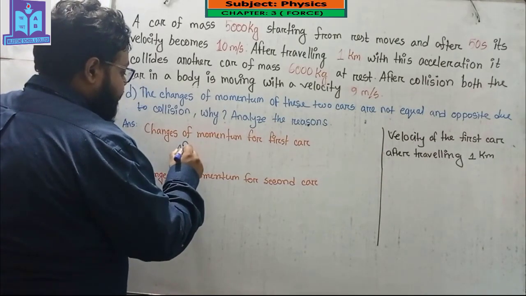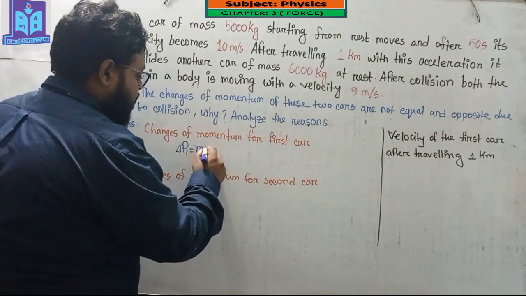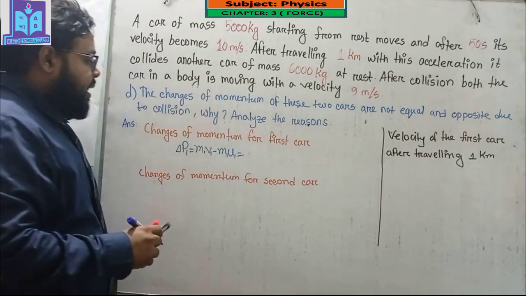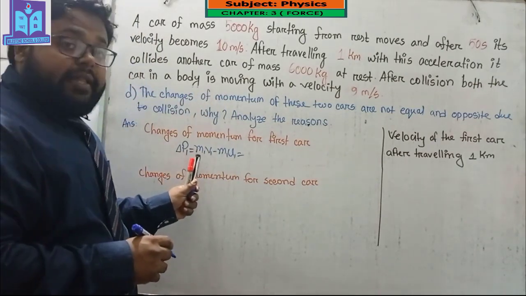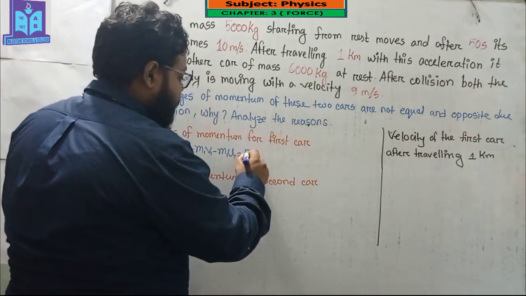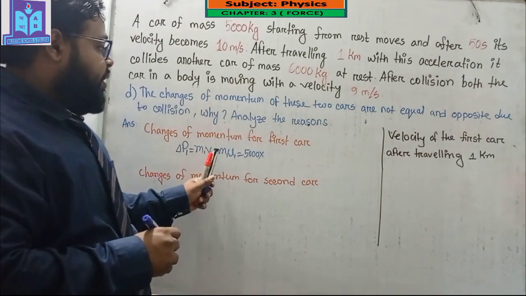If I want to find out the change of momentum for the first car, delta P1 equals M1 V1 minus M1 U1. The mass of the first car is 5000 kg, so 5000 into the final velocity for the first car.